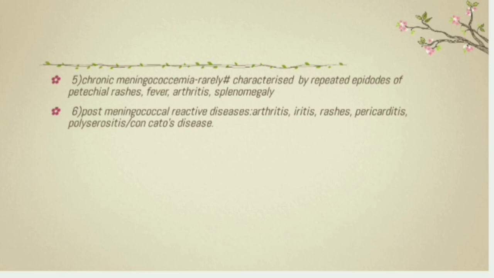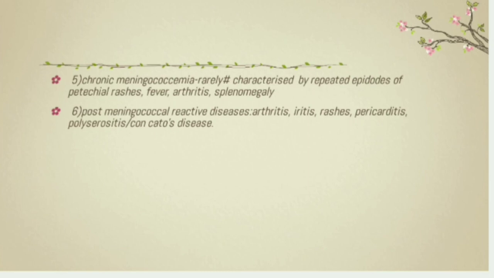The polyserositis is a chronic inflammation of several serous membranes with effusions in serous cavities, resulting in fibrous thickening of serous membranes and sometimes constrictive pericarditis. This illness is also called Concato's disease.